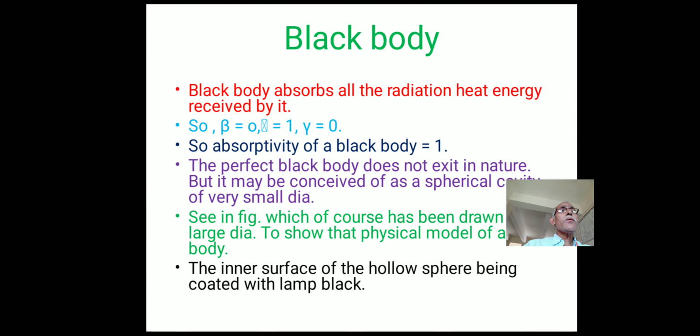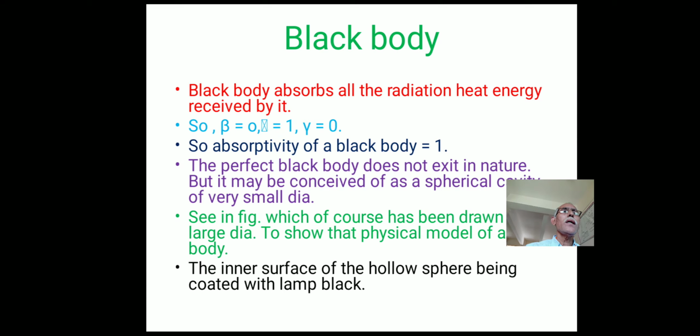Next, we study the concept of a black body. A black body absorbs all the radiant energy incident on it. So the absorptivity of a black body equals 1, or nearly 1, and the transmissivity and reflectivity are 0.